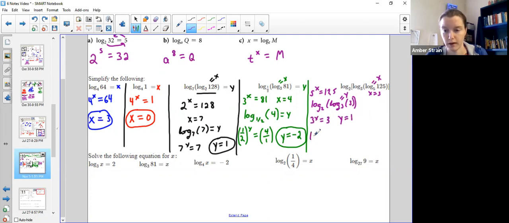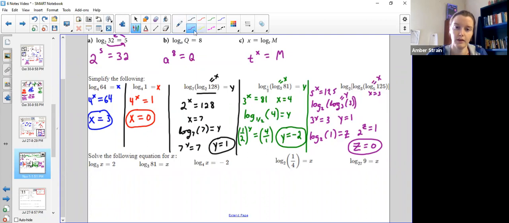So now we're left with log base 2, and my answer to that one was a 1. So now we're asking ourselves 2 to what power equals 1, and hopefully you remember from this one back here, anything to this power is 1. So 2 to the power of 0 is 1. The final answer to this problem is 0. We started from the innermost and worked our way out.